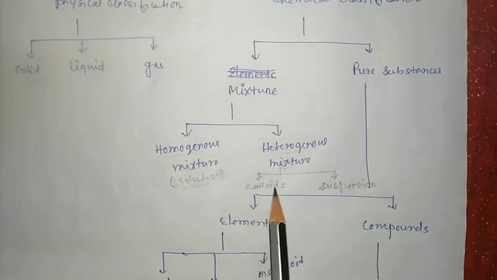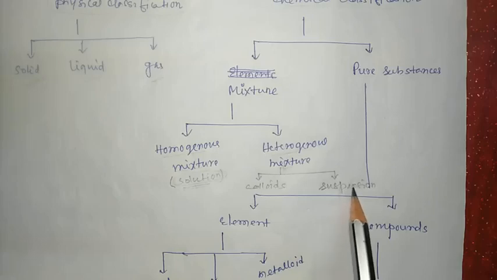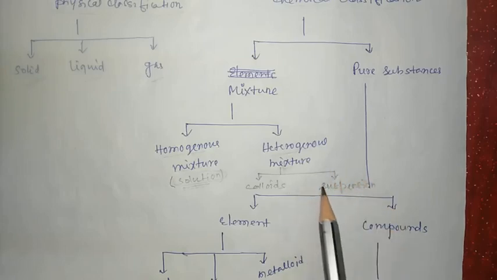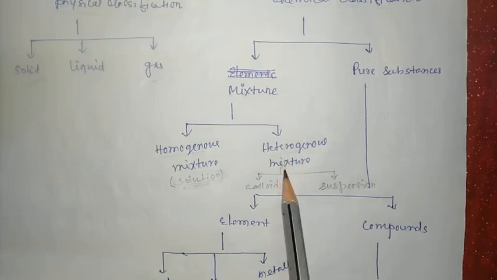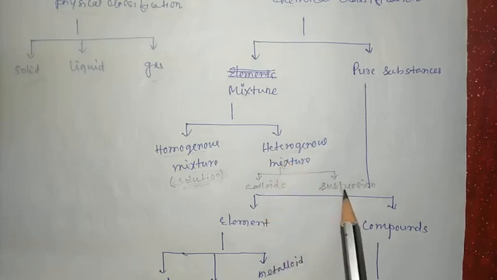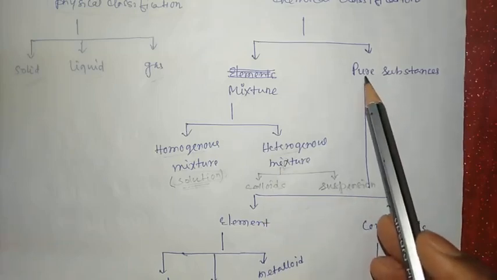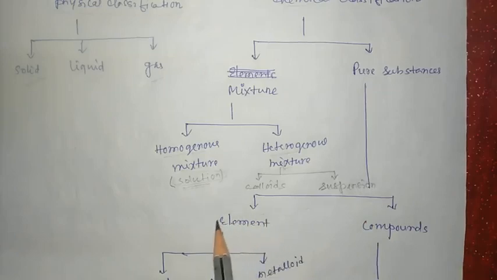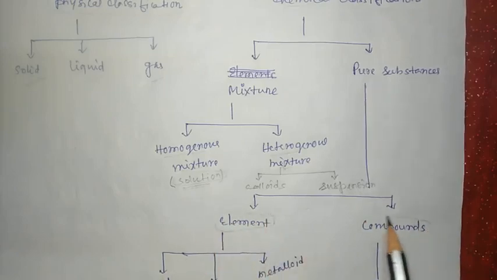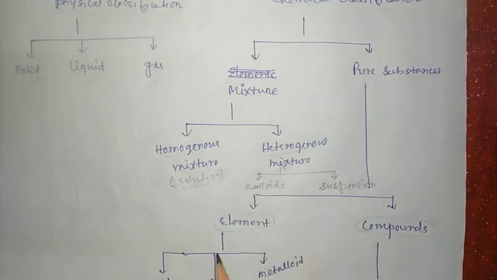Milk is an example of a colloid, but muddy water is an example of a suspension. Muddy water, जिस water में मिट्टी रहता है, that water is an example of a suspension. So a heterogeneous mixture is again classified into how many types? Two types, colloids and suspensions. So pure substances are again classified into how many types? Two types, elements and compounds.